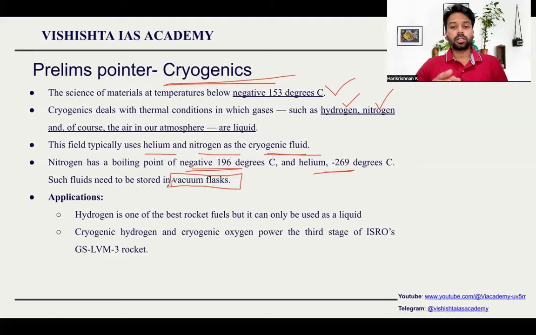Now, these are the basics of cryogenics. Why do we study it? Because it is used. Hydrogen is used as a rocket fuel because it can be used as a liquid, and cryogenic hydrogen and cryogenic oxygen power ISRO's GSLV, that is the Geosynchronous Launch Vehicle Mark III. At present, we are using the Geosynchronous Launch Vehicle Mark III. It has three stages. The first stage is solid, the second stage is liquid, and the final stage is cryogenic. So this cryogenic fuel is being used in the geosynchronous launch vehicle. That is something we need to know.